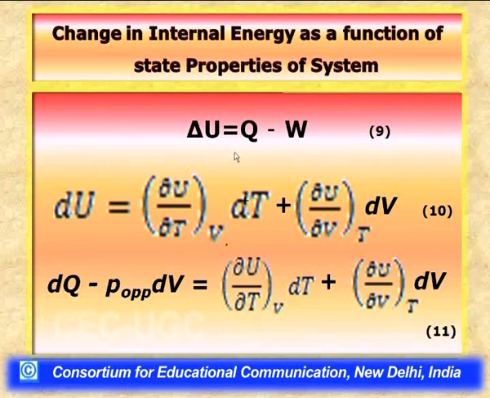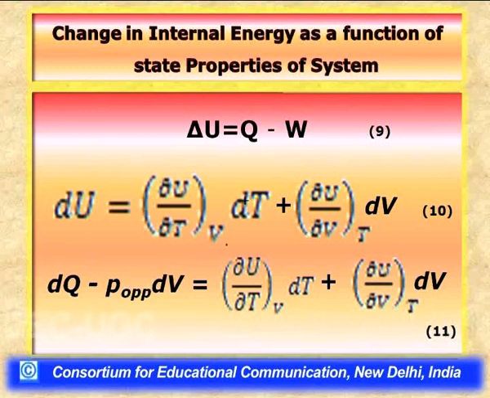Now, it is important to understand how we can do that. For this, let us suppose that U, which is the symbol designating the internal energy, is a function of other variables. Since we have just said that U, the internal energy, is a state function, it will be a function of other state variables: the temperature, the pressure, the volume.